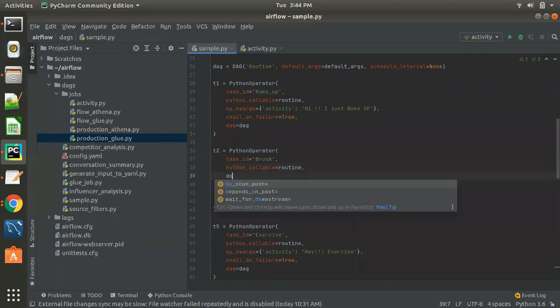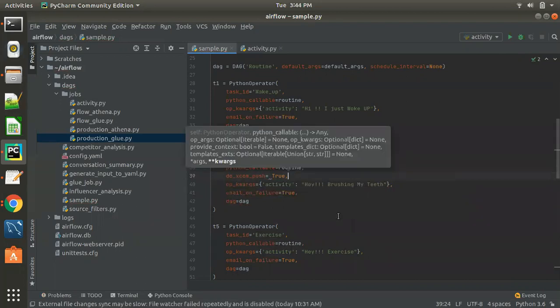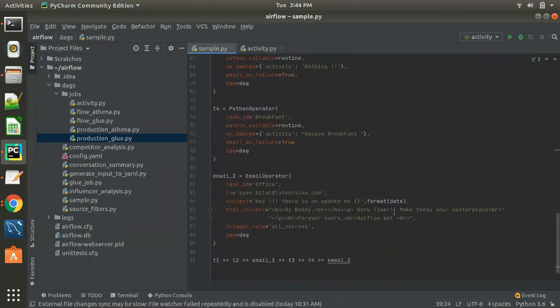So I'll add another argument, do_xcom_push equal to true. If I have to retrieve this message in another task, I will add another one. But okay, I'll just show it, press start.